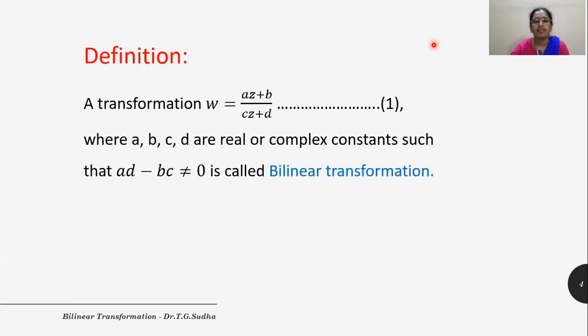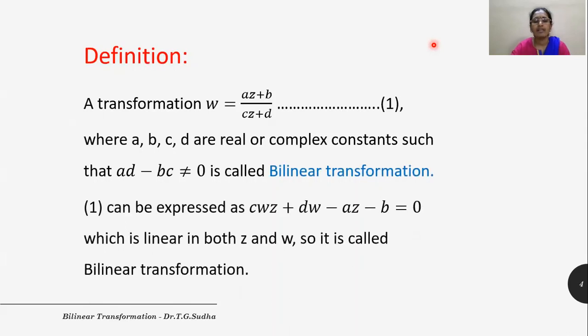A transformation W is equal to (AZ plus B) divided by (CZ plus D), where A, B, C, D are real or complex constants such that AD minus BC is not equal to 0, is called a bilinear transformation.